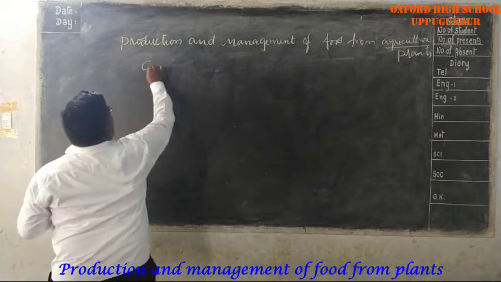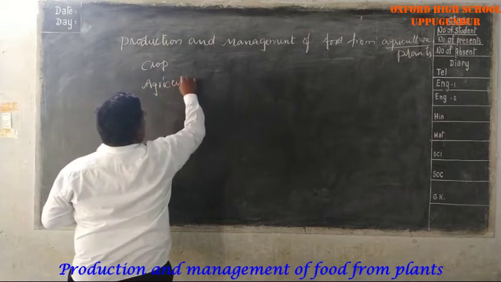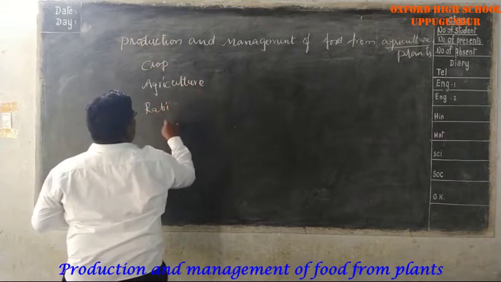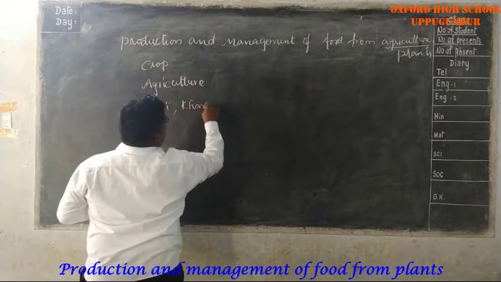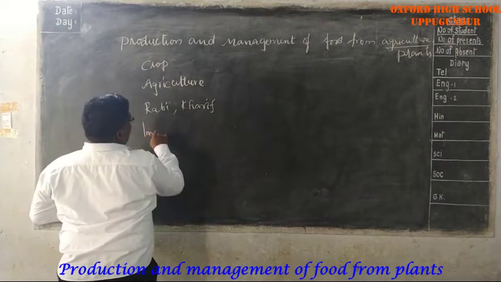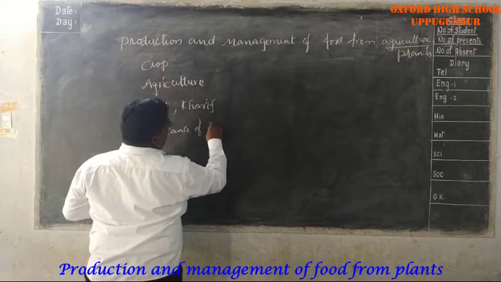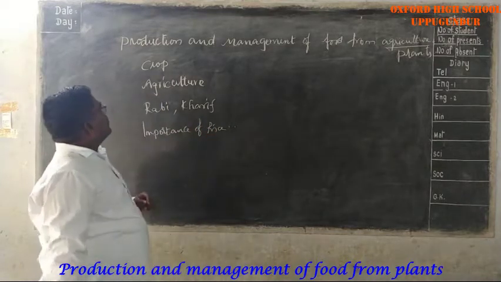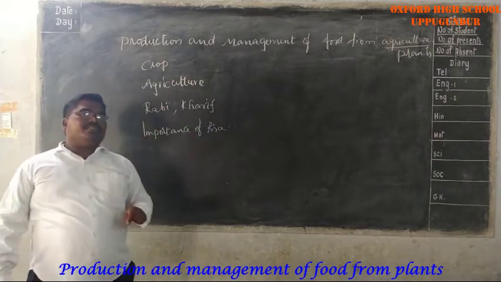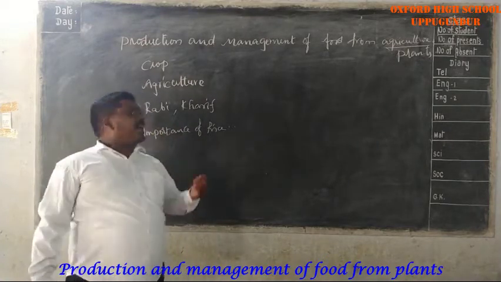What is a crop? What is agriculture? What are Rabi crops? Rabi and Kharif crops, and the importance of rice, rice in our daily life. Okay, what is a crop? Growing of plants in large numbers from which we get useful food products is called a crop. Growing of crops is called agriculture.